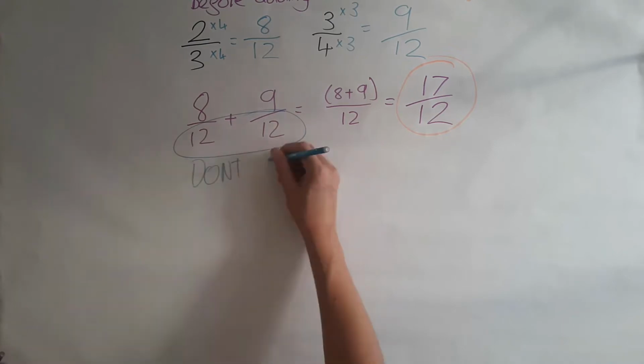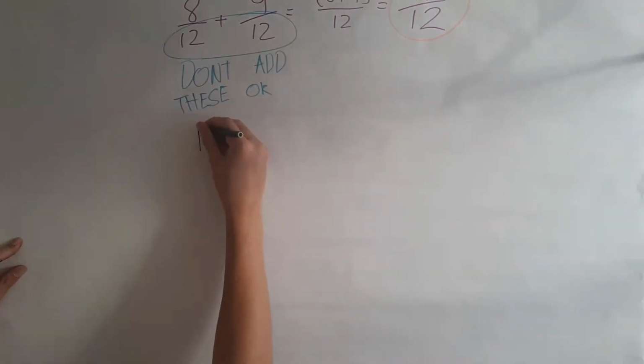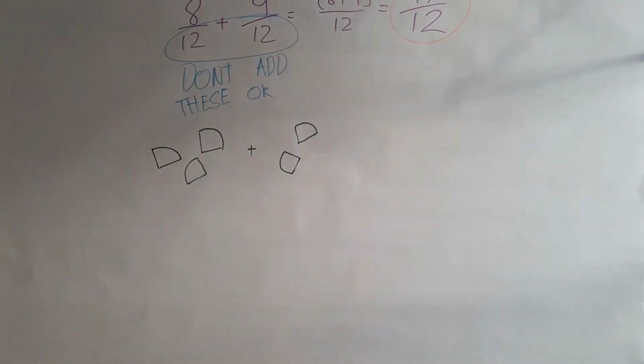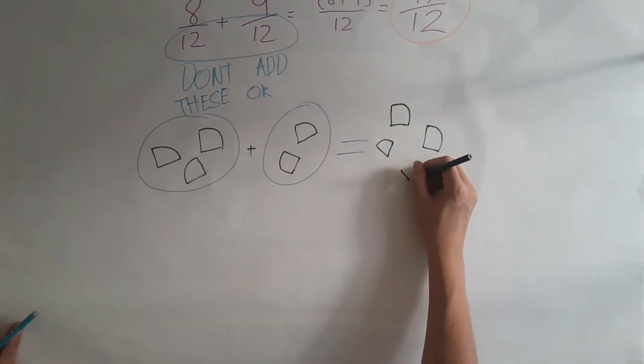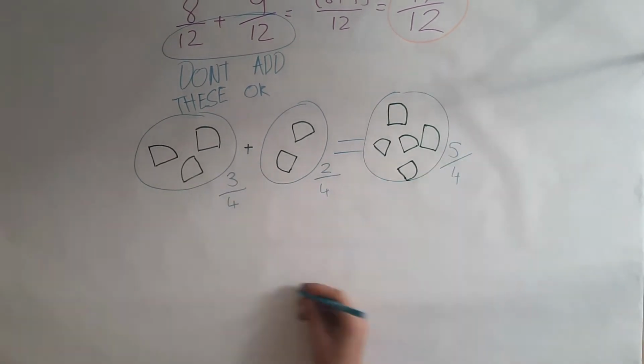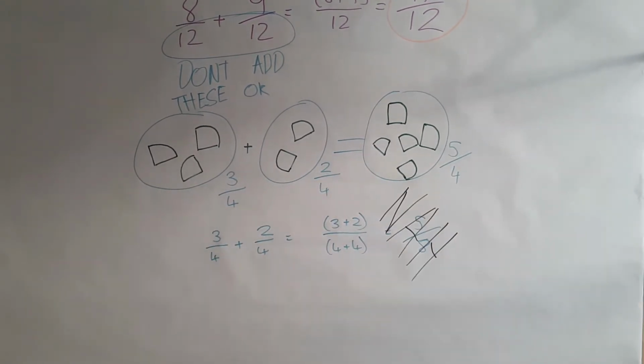We never add the denominator when adding fractions, as 3/4 plus 2/4 clearly equals 5/4. By that logic, this would equal 5/8, and that does not make sense at all.